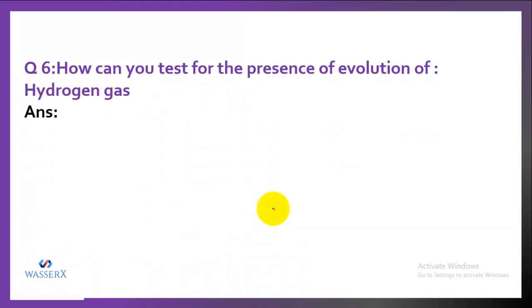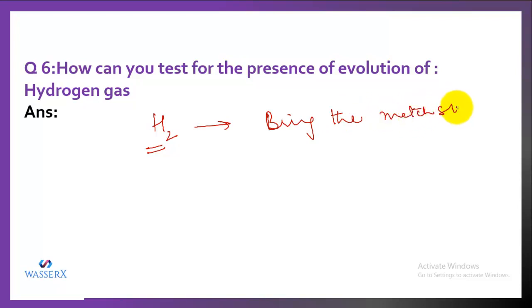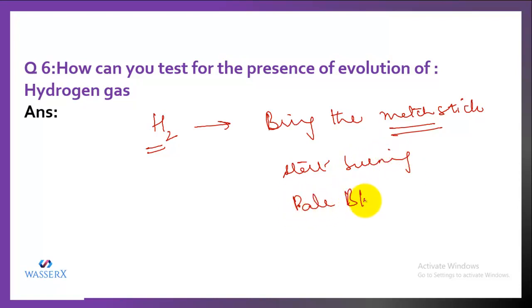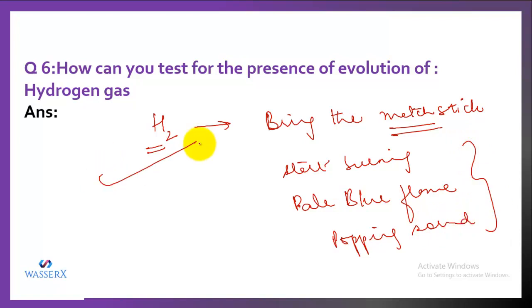How can you test the presence of evolution of hydrogen gas? As I told you, for all the gases we have different identification tests. If you want to test for hydrogen gas, we need to bring a matchstick near the mouth of the tube from where this gas escapes. The matchstick will start burning with a pale blue flame and will produce a popping sound. These properties indicate the presence of hydrogen gas.